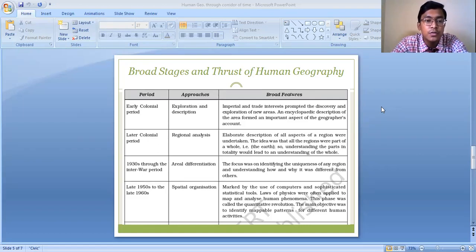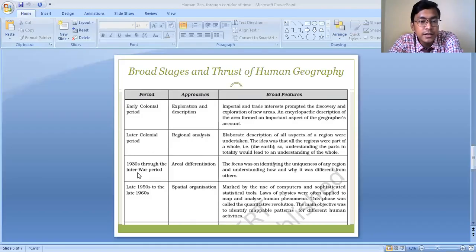So if we understand in detail a particular region, it will provide us with information about the other regions of the world also, because it is believed that a particular region is similar to the other regions. So if we have broader knowledge about a particular region, we will get information about the entire world, the entire earth actually.